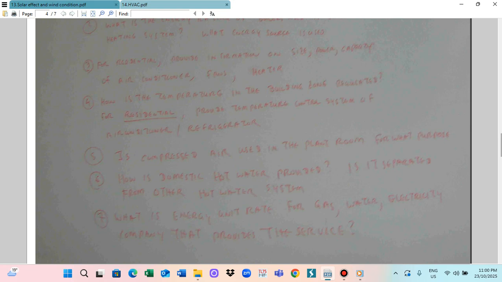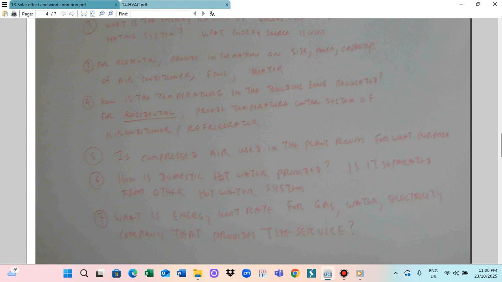All the drills and all the cutters are pneumatic. They just provide compressed air, a special form of pneumatic air. So this is the pneumatic system utilized. Also, is compressed air used in the plant room? You also have to write down how you are working.